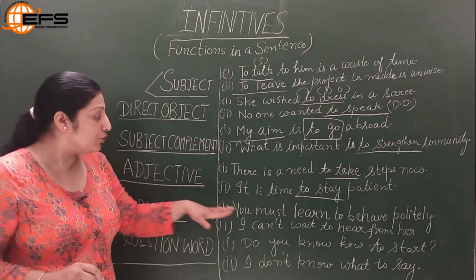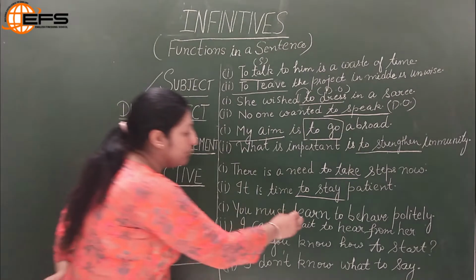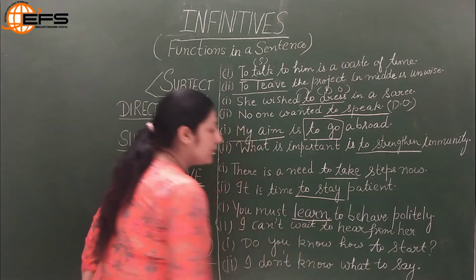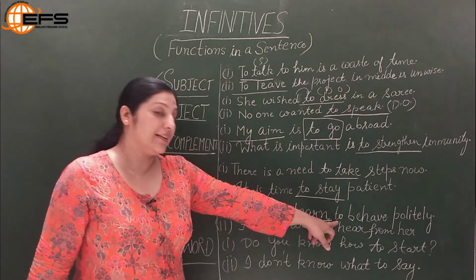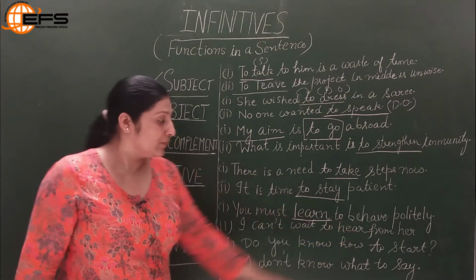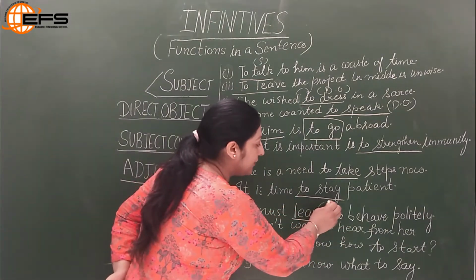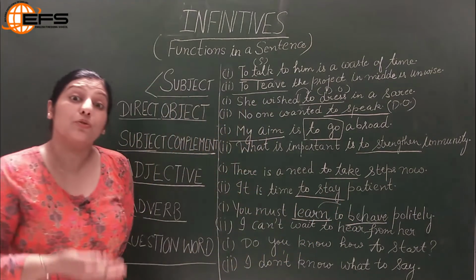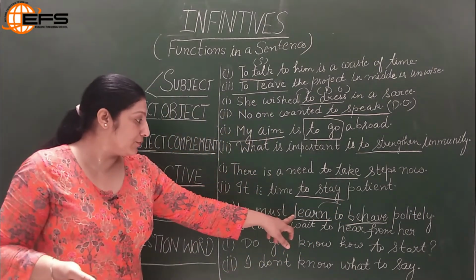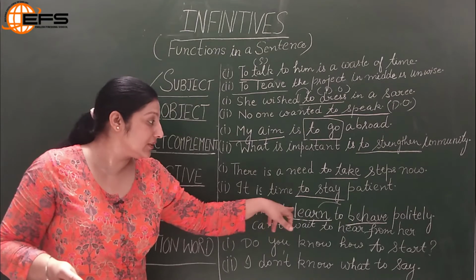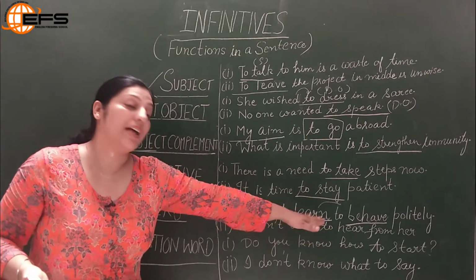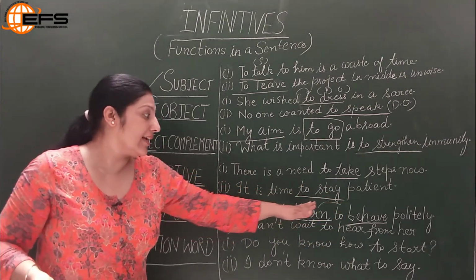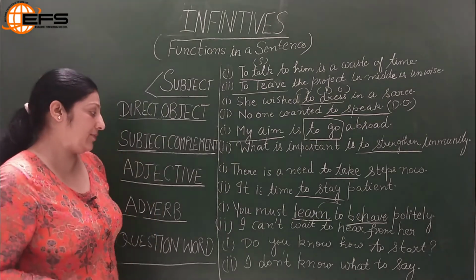If I say you must learn, so here my verb is learn and I am adding it as adverb, learn to behave. So this particular to infinitive is followed by a verb. It is adding to the verb. So what I must learn, what you must learn, to behave. So it is adding to the verb. So it is acting as an adverb in this sentence.